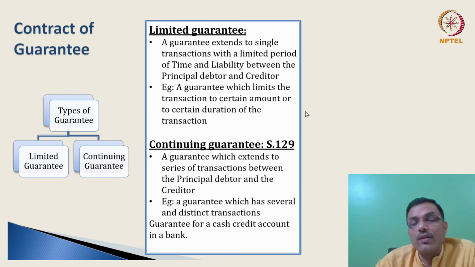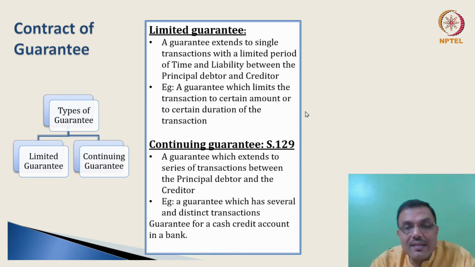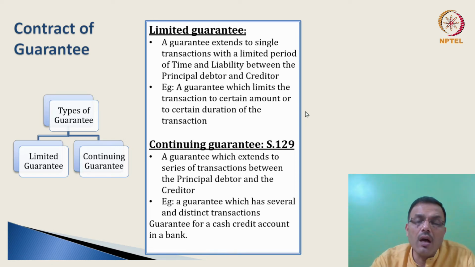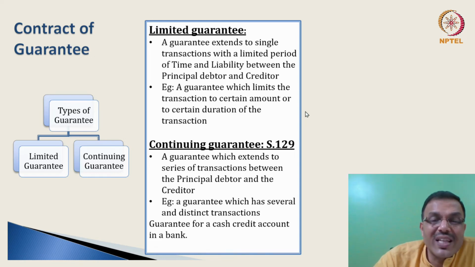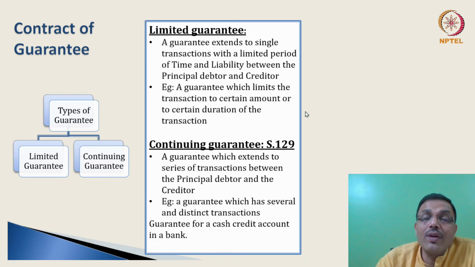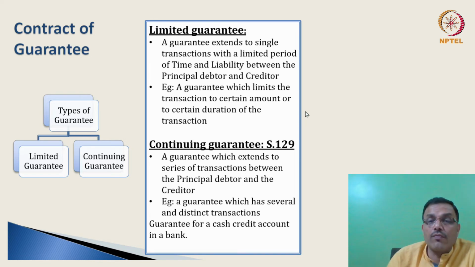Now, one of the aspects of continuing guarantee is that you will have to notice that this kind of a guarantee can be revoked, unlike a limited guarantee or a one-time guarantee. Why? Because, once you enter into a contract of guarantee, you should be able to reconsider your decision. But that reconsideration of the right to revoke will only stand prospective, not retrospective, which means continuing guarantee can be revoked prospectively. So from now on, for this next series of transactions, I do not want to be, you can make a choice. But in a one-time guarantee, once you give your consent, you cannot revoke it back.